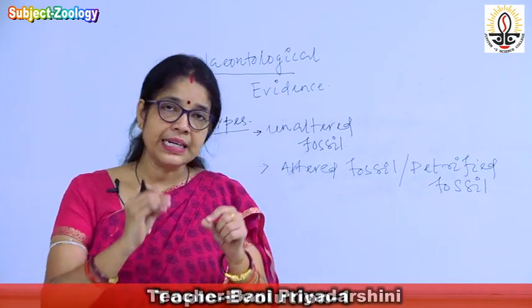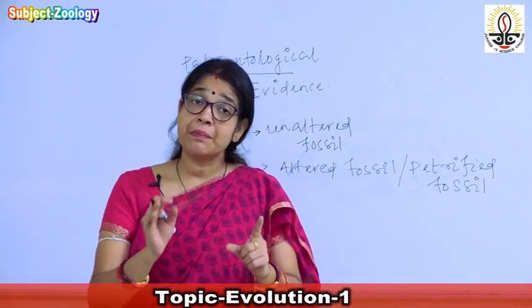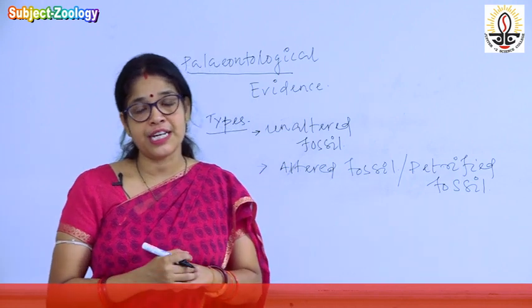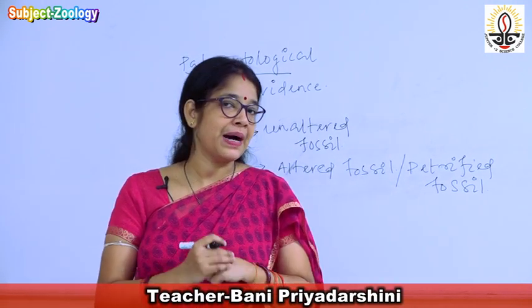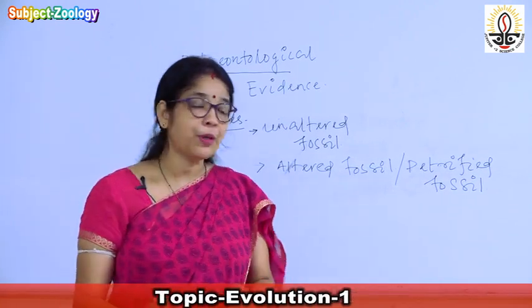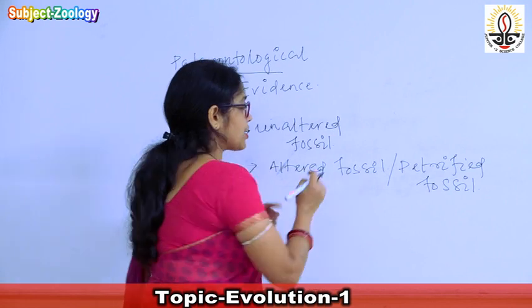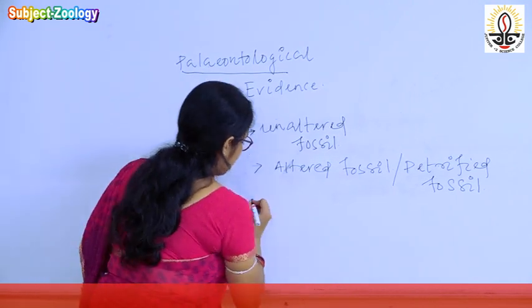Mainly the inorganic remnants, mainly the hard parts of the organism, that is the bones and the teeth. That type of fossil is known as altered fossil. So this is the second type of the fossil.